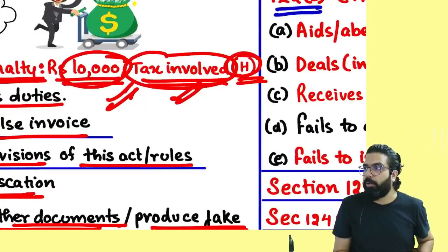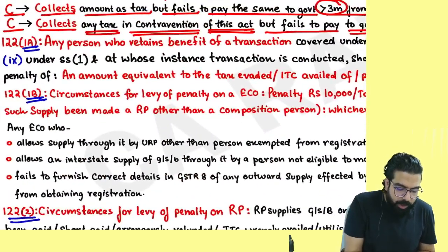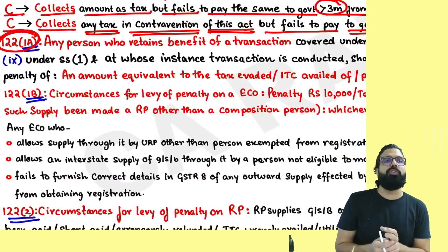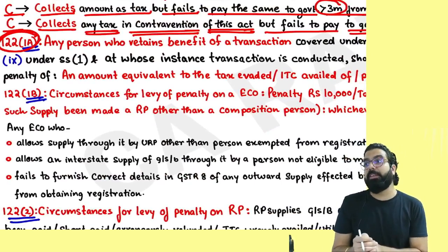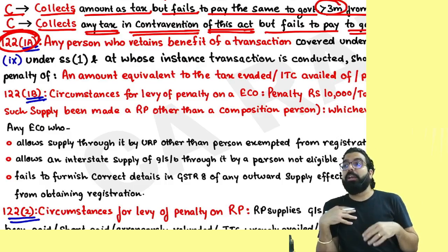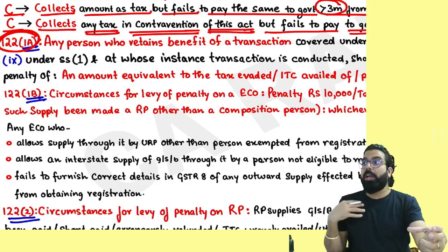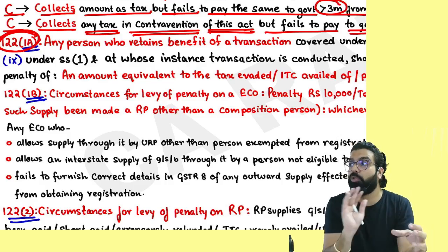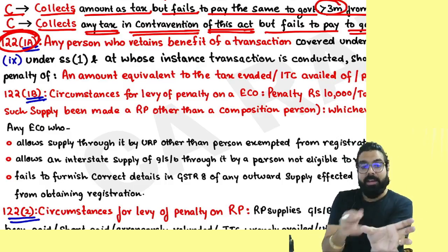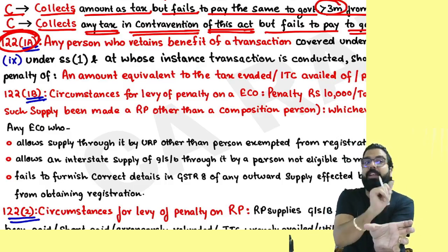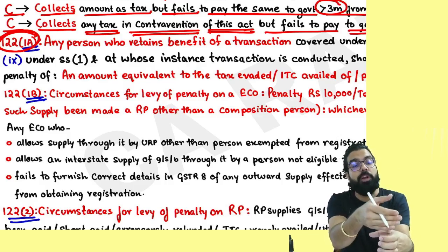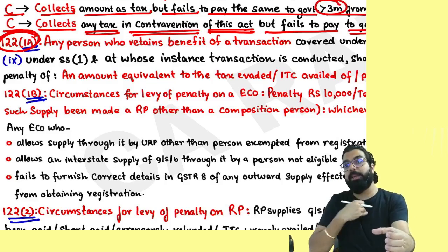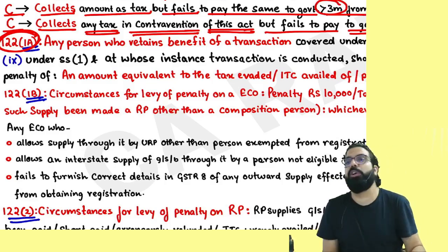Are we all clear till here, everyone? The next one over here. Section number 122(1)(a). Section number 122(1)(a) basically was imposed on those people who are fraudsters. Basically, supposing I went ahead and took the registration in the name of my employee. And in the name of my employee, I am issuing bogus invoices. And I made crores of profit. When the officer will come and catch, he will catch my employee because the registration is in the name of my employee. So government went ahead and told anyone who is retaining the benefit, who is the mastermind behind it. The mastermind is me. I will be penalized under section number 122(1)(a).